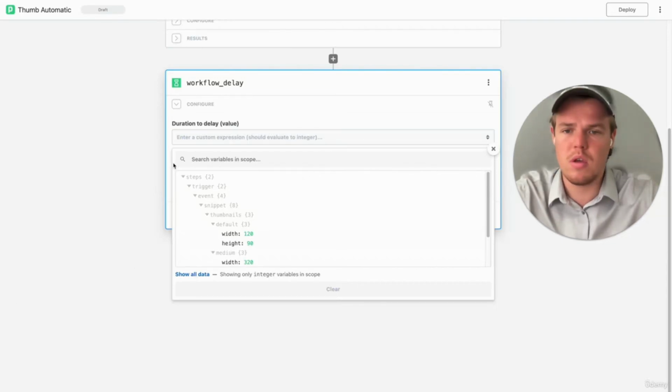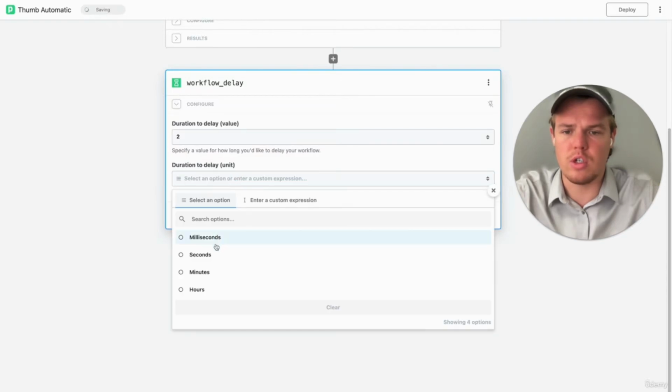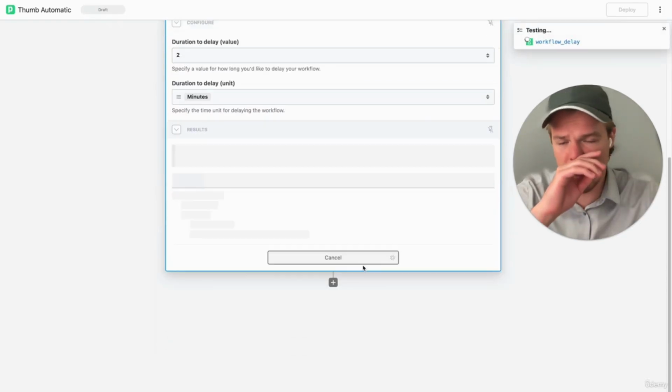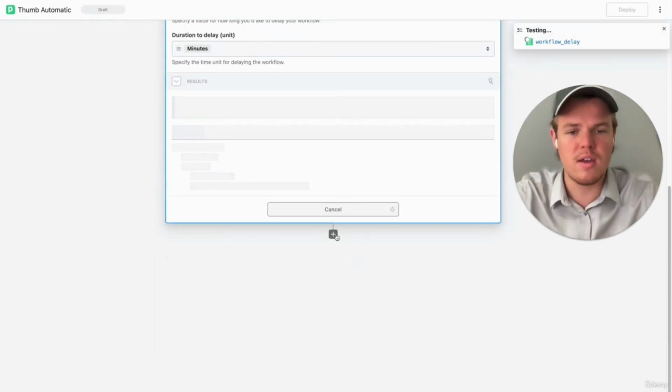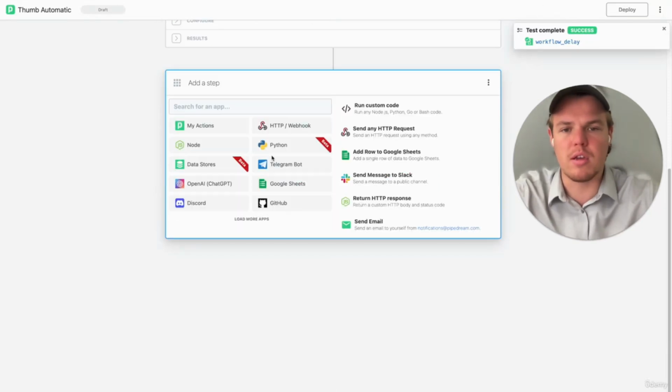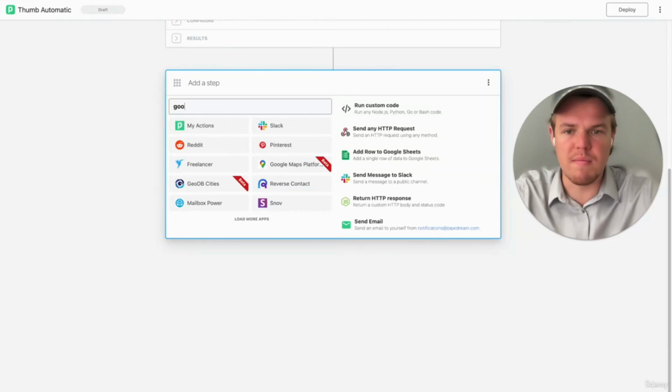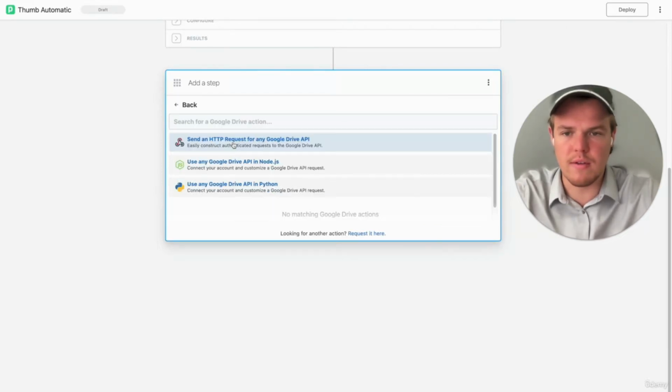We're going to do 2, and then we're going to choose minutes. All right. And you don't really need to test that. I mean, end of the day, of course, it's going to understand a delay. So we're going to add another block here. And this is going to be a Google Drive block. Obviously, connect your Google Drive to this software.